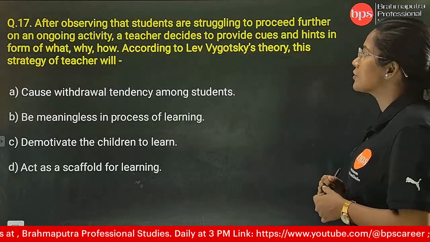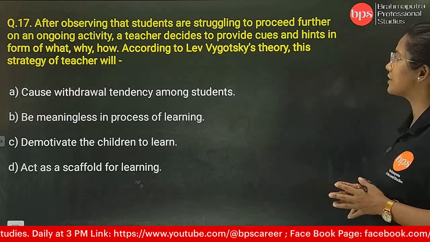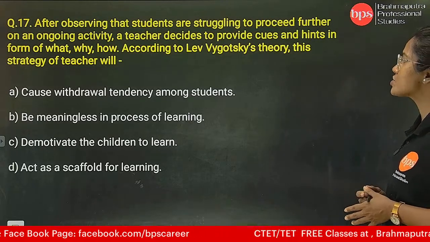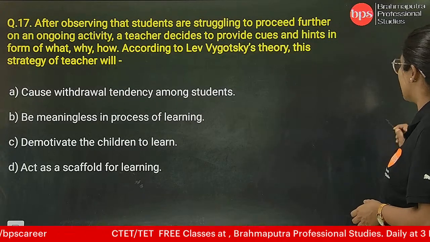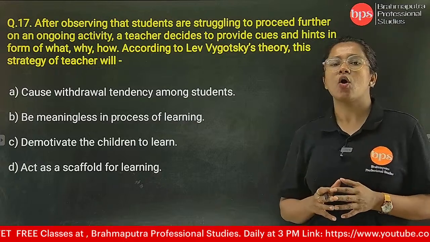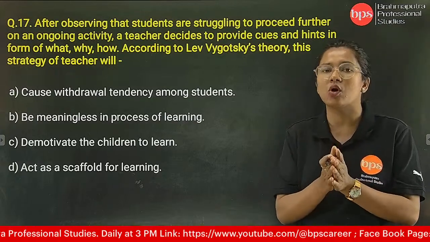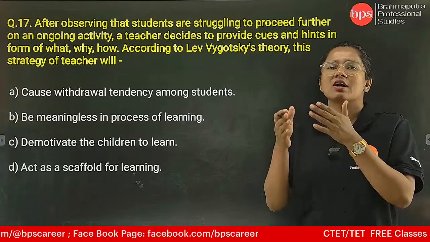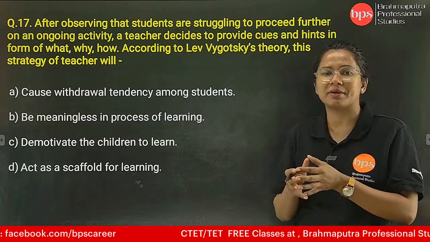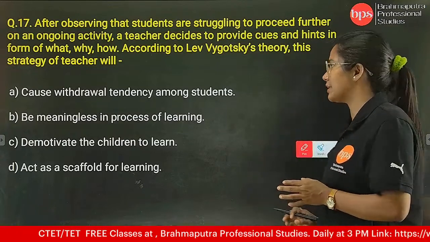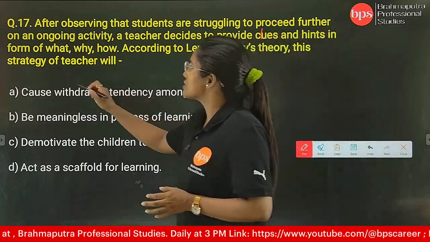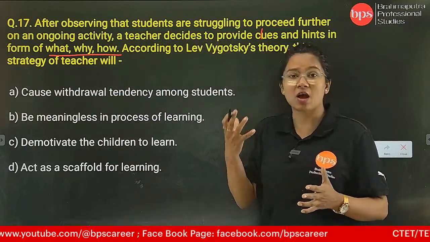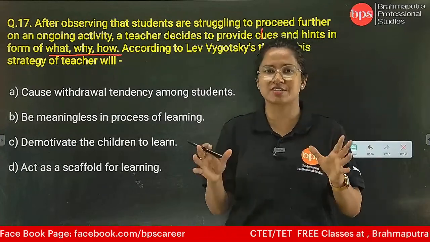Question number 17. After observing that students are struggling to proceed further on an ongoing activity, a teacher decides to provide clues and hints in forms of what, why and how. So understand that this is an input text based question, and here the teacher has given a question to students to answer. When the students are very confused, which answer, where to start, where to give the introduction, body, conclusion, then the teacher gave a little clue and hint. Okay, clues and hints in the form of what, why and how. What happened, why it happened and how it happened, any one situation, just an example.